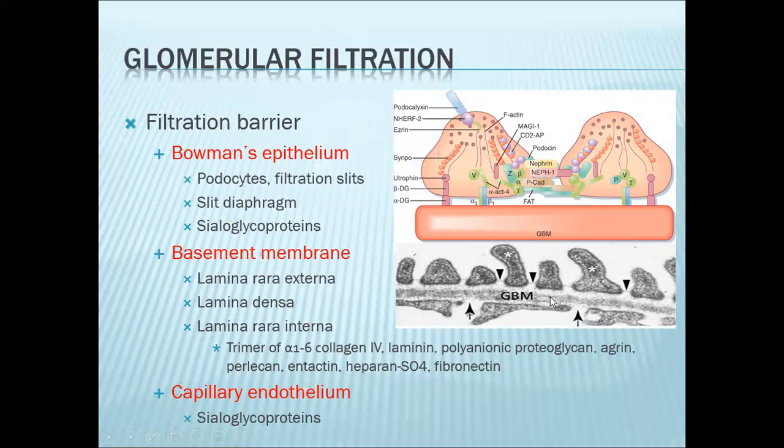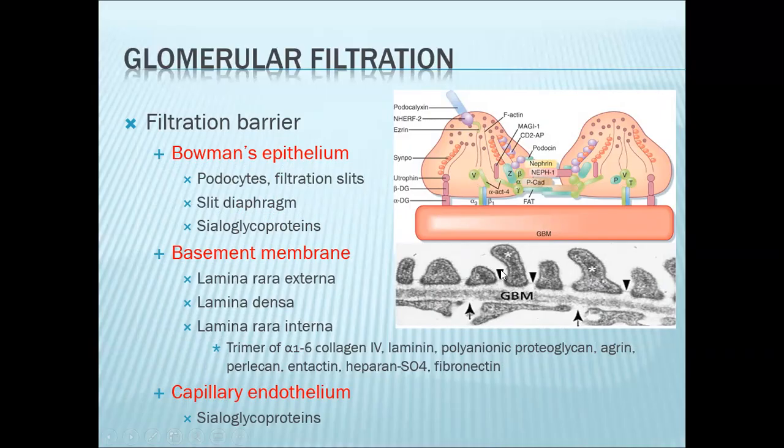Take note that your glomerular basement membrane is composed of several layers, namely the lamina rara externa, lamina densa, and lamina rara interna. These layers contain numerous proteins and connective tissue that will impart a negative charge. The outermost portion would be the Bowman's epithelium. These are your epithelial cells, and in between them you have your slit pores.